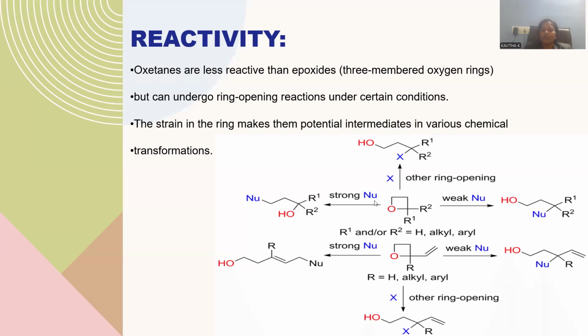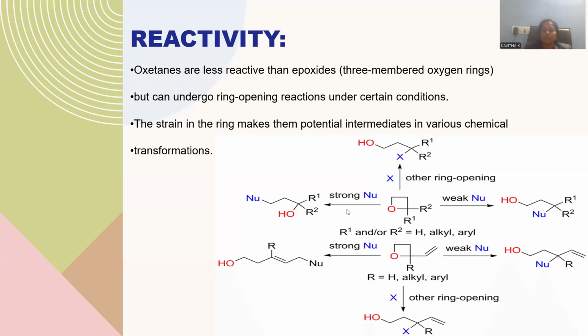If the nucleophile is stronger in nature, it binds at the terminal edge, whereas a weak nucleophile binds at the carbon with the more substituted edge. So the nature of the nucleophile decides the orientation, or the position, of the addition. The oxygen is then protonated so that a hydroxy functional group is subsequently formed. This is the way the addition product originates whenever a strong or weak nucleophile is added to this molecule.